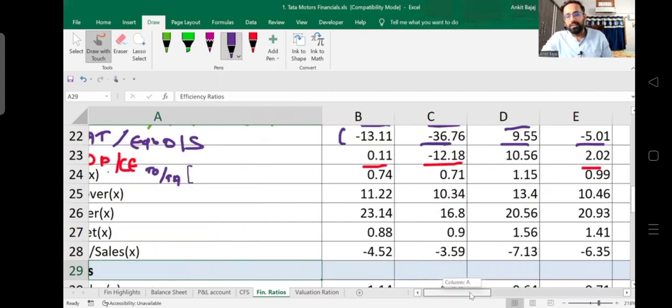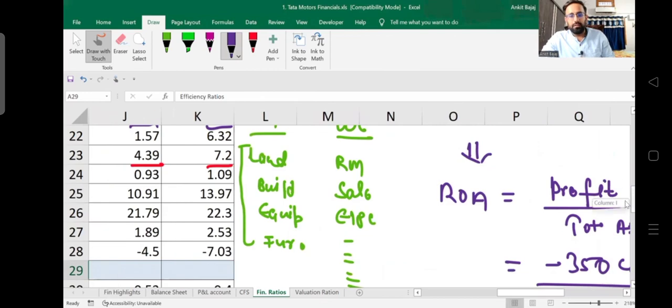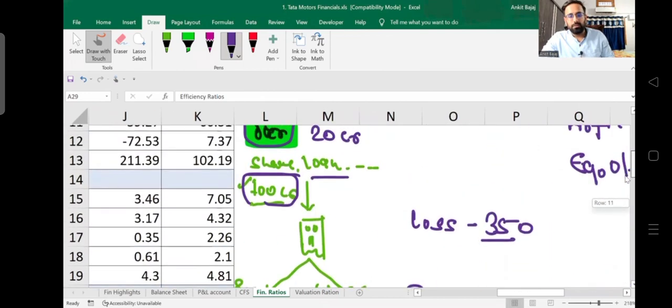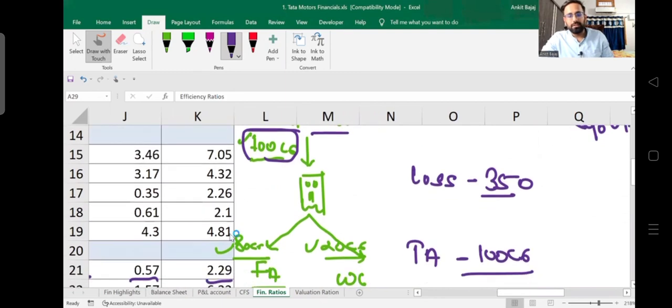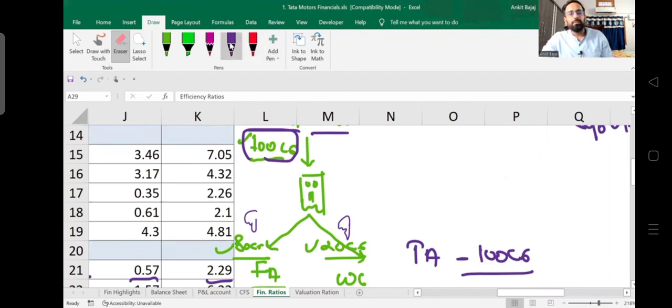In my example, a company has invested 100 crore rupees into assets, so the total asset value is 100 crore. Now let's suppose the company is able to achieve sales or turnover of 500 crores.